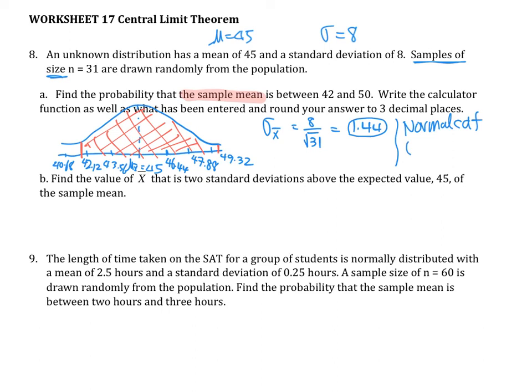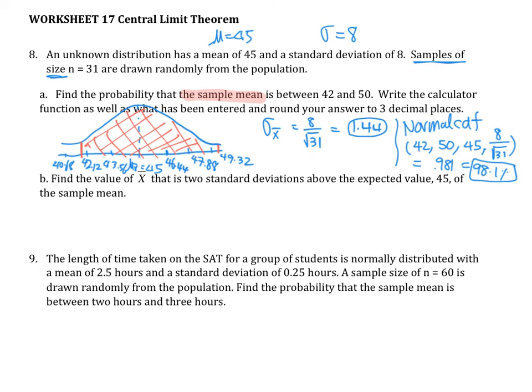The lower bound is 42, the upper bound is 50, the mean was 45, and the standard deviation is 8 over radical 31. If I calculate this out, it gives you 0.981, about 98.1%, which is pretty much 100% as I guessed.